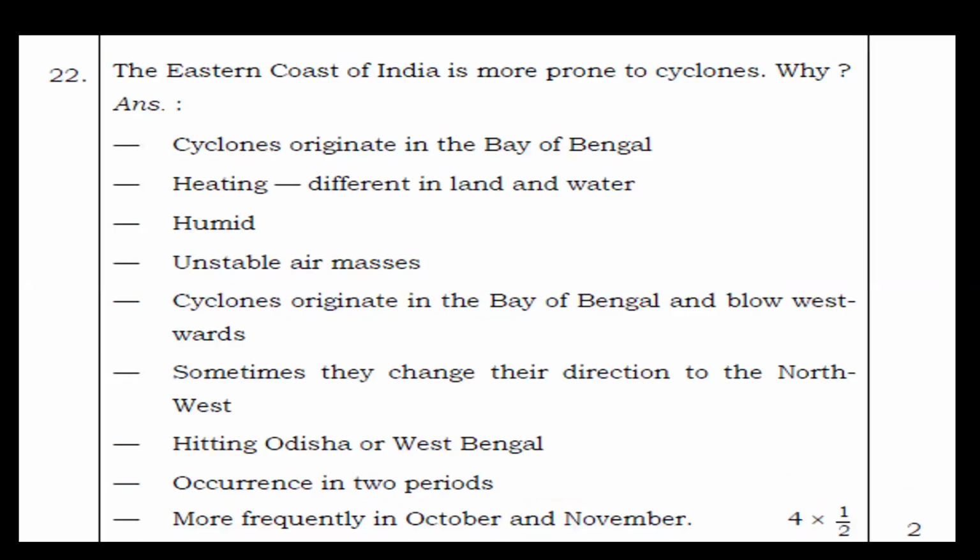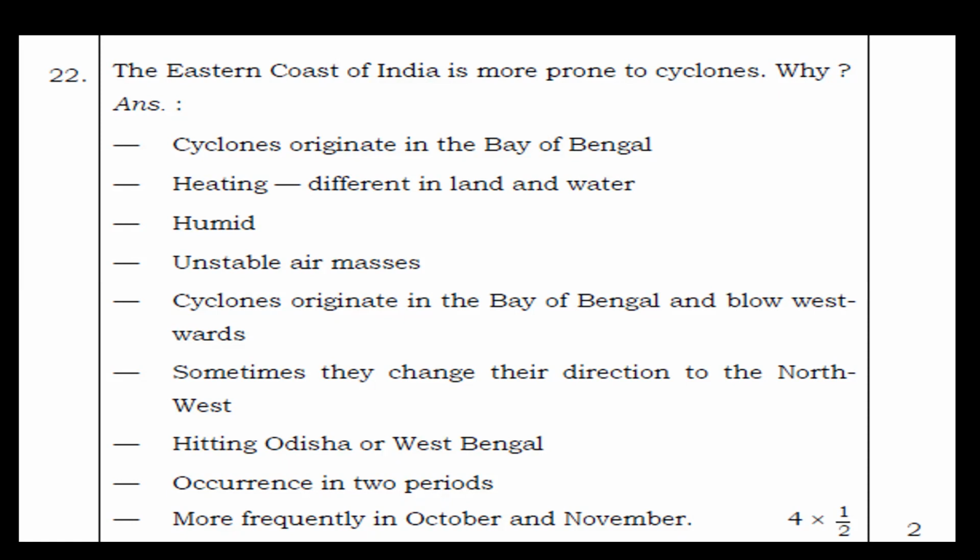Okay, next, question 22. The eastern coast of India is more prone to cyclones. Why? Again, points of the answers are: cyclones originate in the Bay of Bengal. Heating is different in land and water because of humid, unstable air masses. Cyclones originate in the Bay of Bengal and blow westwards. Sometimes they change direction to the northwest, hitting Odisha or West Bengal. It occurs in two periods, more frequently in October and November.